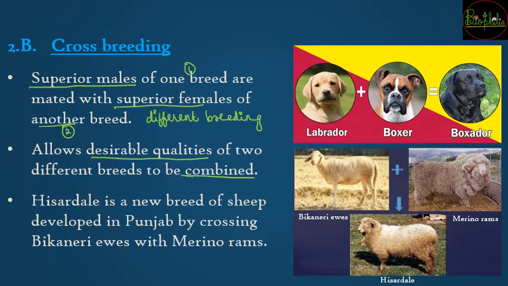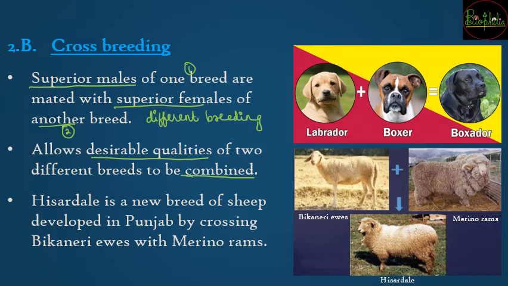So for example, just as we took the example of dogs for the previous method, here also we will see it to understand cross breeding. You might have heard that when you take a dog, you ask whether it is a crossbreed or not. So when you ask, what do you expect? That the mother and father come from the same breed, so that there is no mixing of two breeds and the dog that you are purchasing is of the same breed or pure line breed. So for pure line maintenance you are going to choose inbreeding.